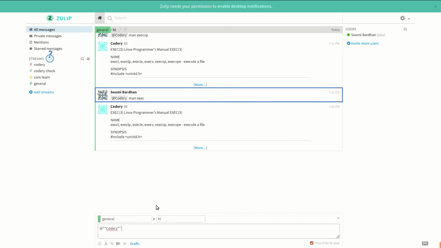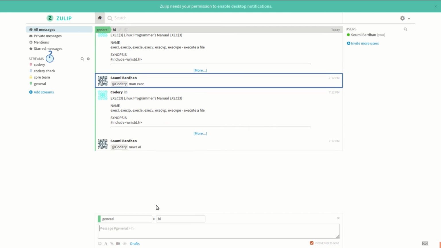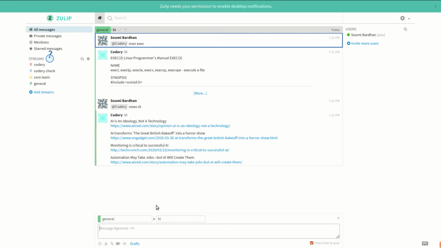Now let's check out the latest news. Type Codery news and the keyword. Like here I've entered AI, which stands for artificial intelligence. So here are some articles and the links to them, which are the latest news. You can click on them to go to that news article and read it.